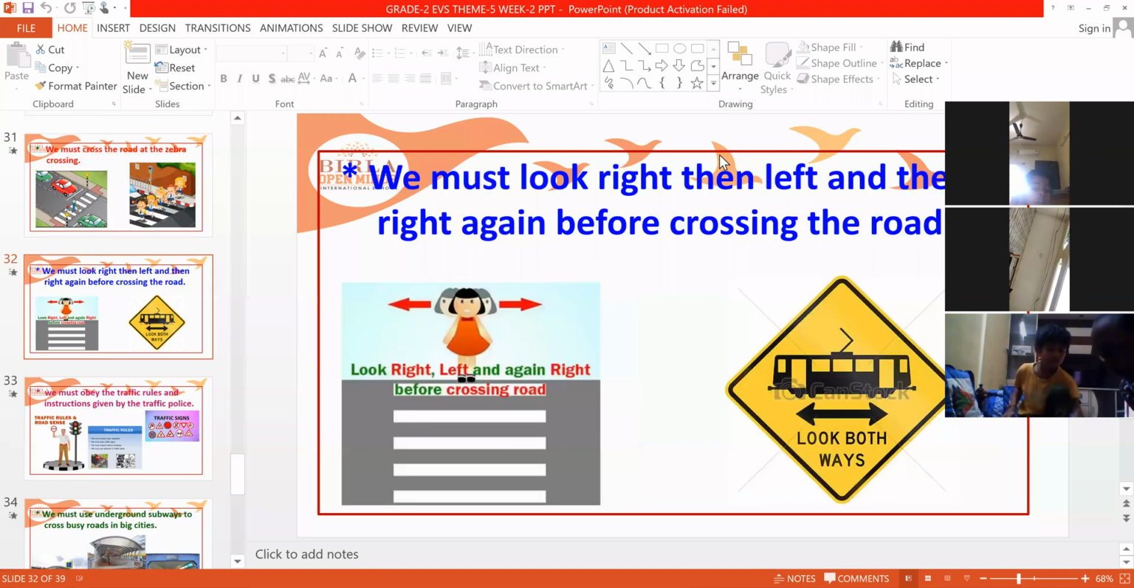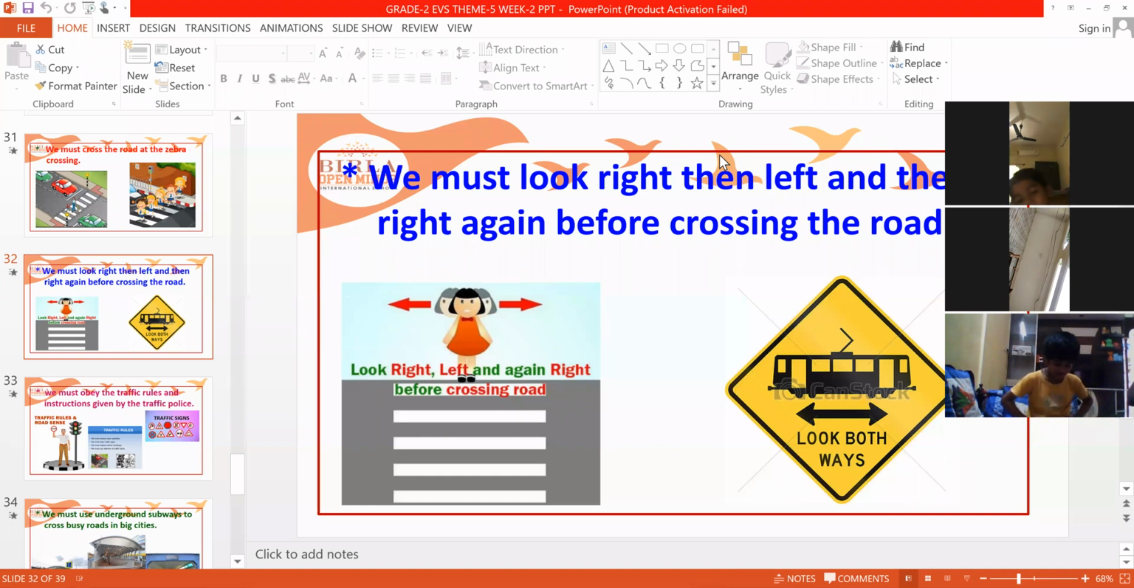Next, when you are crossing, you have to look first left, then right, left, and again right before crossing the road. So both ways you have to look whether any vehicles are coming or not. So you have to look right, then left, again right, then you have to cross the road.